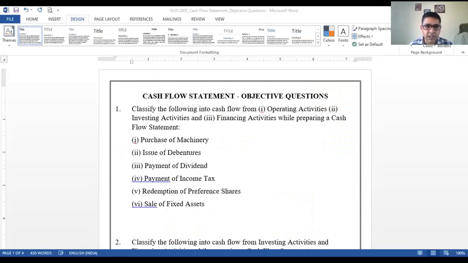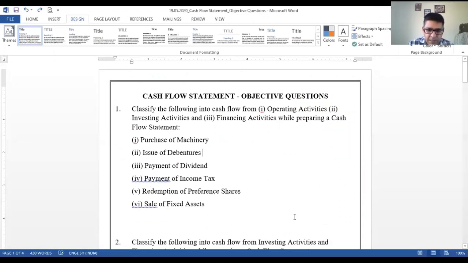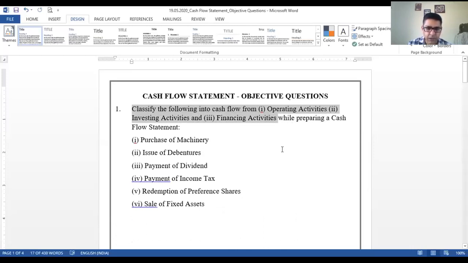Cash flow statement, the format has been discussed: operating, investing, and financing. Now, these are some objective questions, right? So I want someone to answer for question number 1. Classify the following into cash flow from operating, investing, and financing activities. Purchase of machinery.